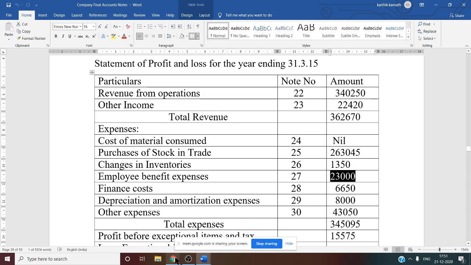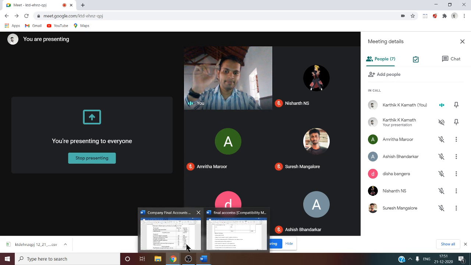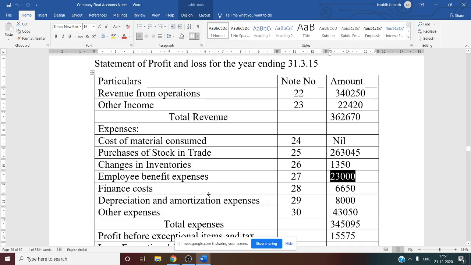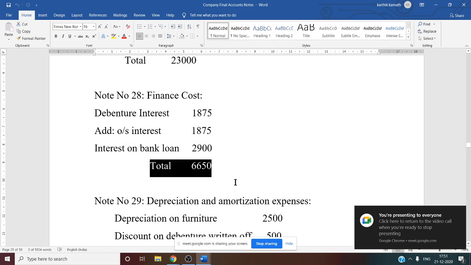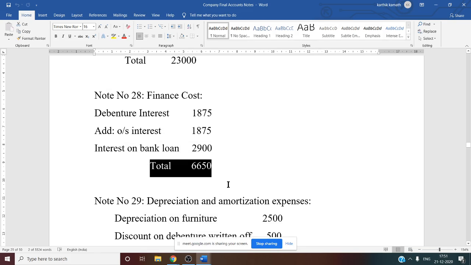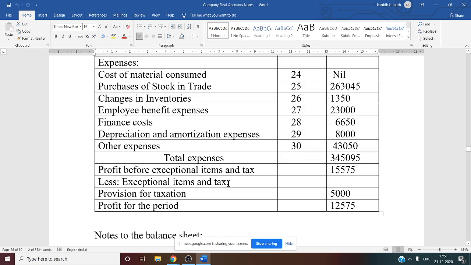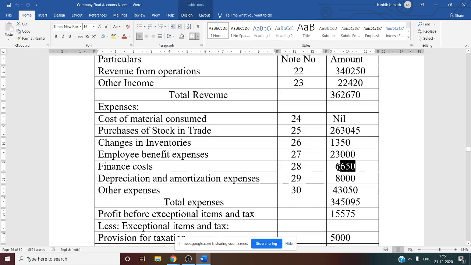Then working note number 28 is about finance cost. So in finance cost, there is debenture interest and interest on bank loan. So now we have to see working note number 28 final total. See this final total of working note number 28, 6,650. So the same information you are going to show now. See this, here we have written finance cost, working note number 28, 6,650.